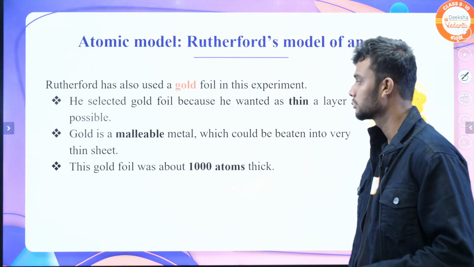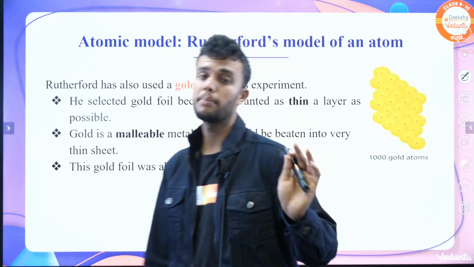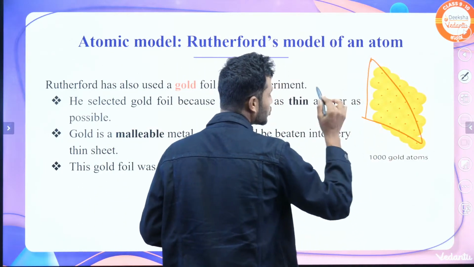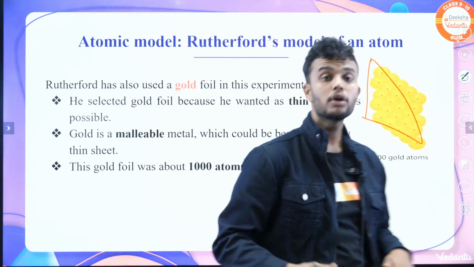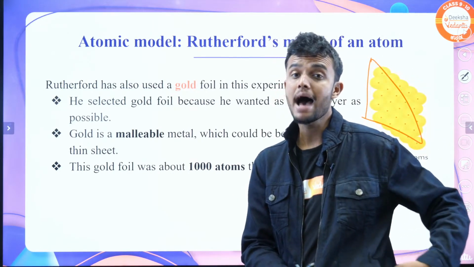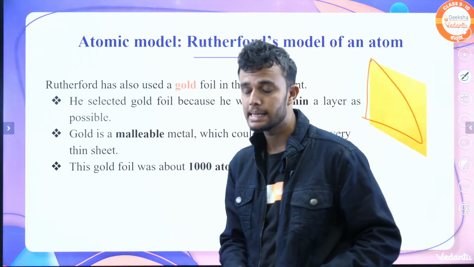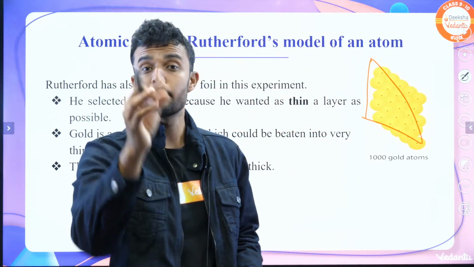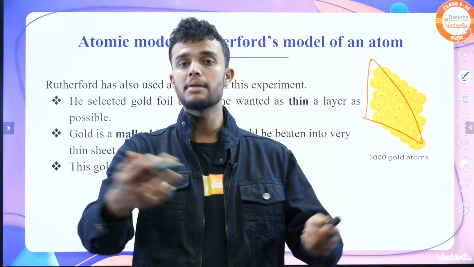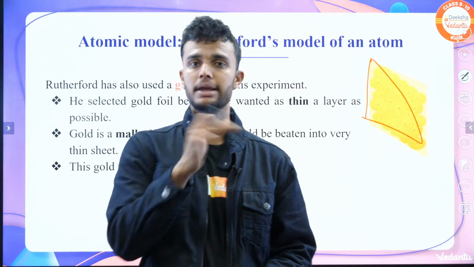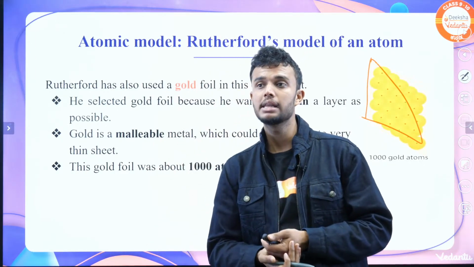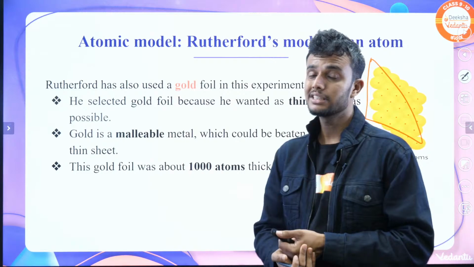Okay students, and in the alpha scattering experiment he chose gold sheet. Why did he choose gold sheet? Because gold is a malleable metal. What is malleability? Malleability is a property by which a metal can be drawn into sheets by beating. Converting a metal into a sheet is what we call malleability. Gold is the most malleable metal.